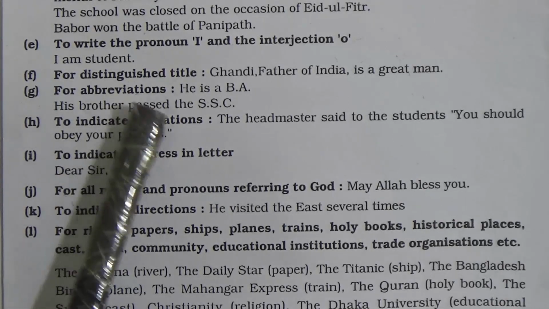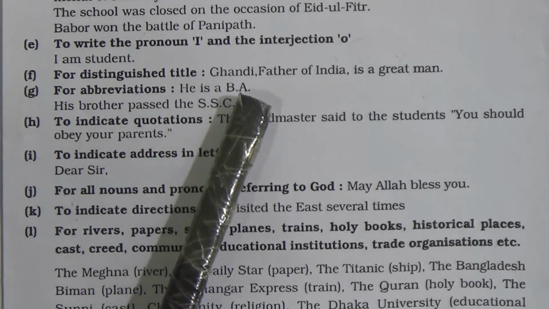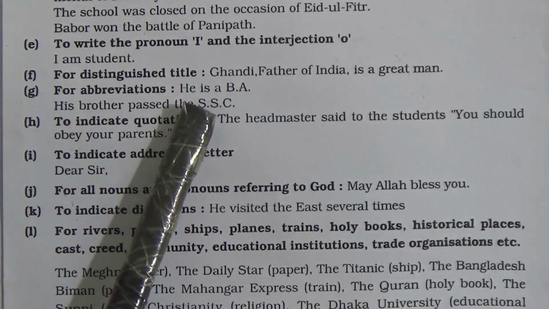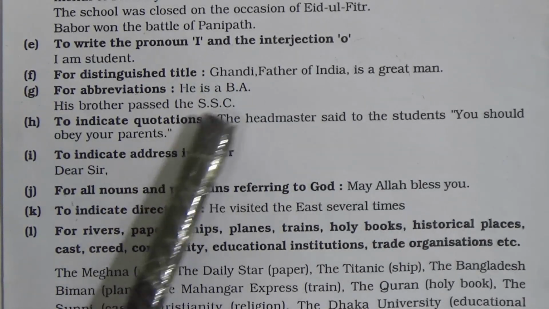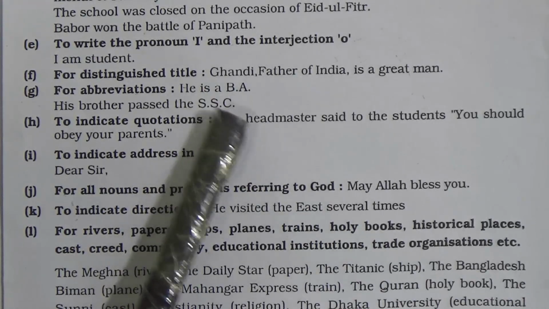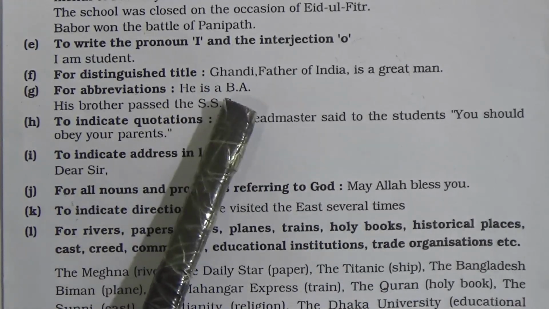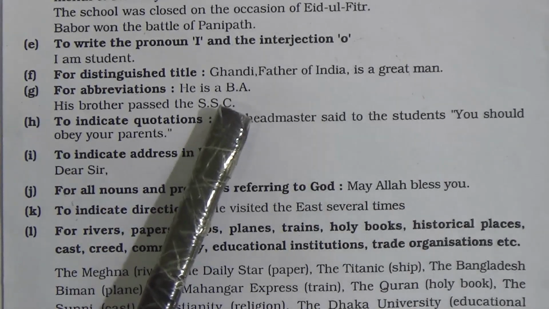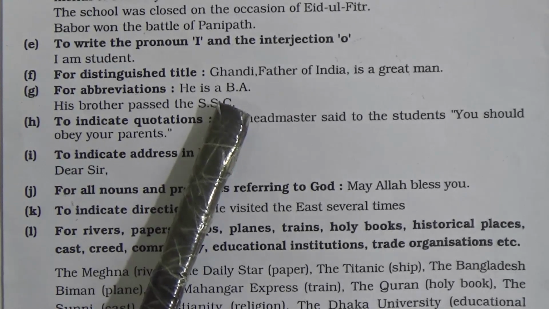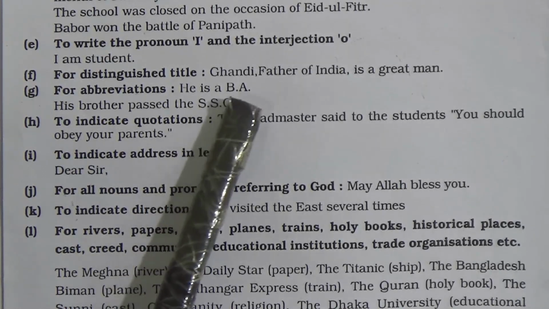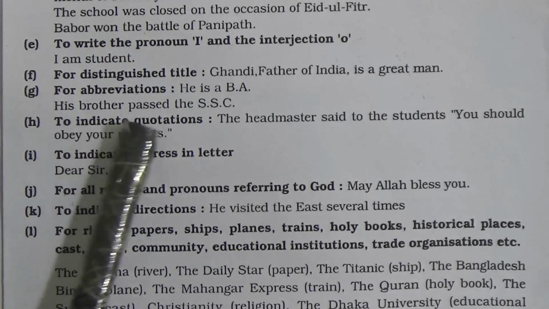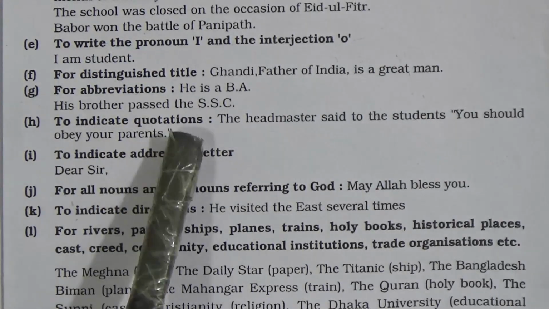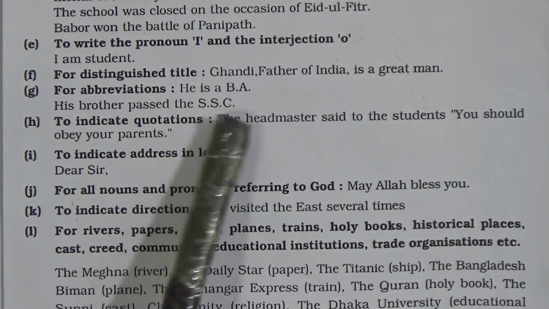For abbreviations, he is a B.A. So if you want to make abbreviations, that means if you don't write the full form, you will write it with capital letters. And now look, you will of course give a full stop after those capital letters. Then, his brother passed the S.S.C. Now look, S.S.C., those are capital letters.